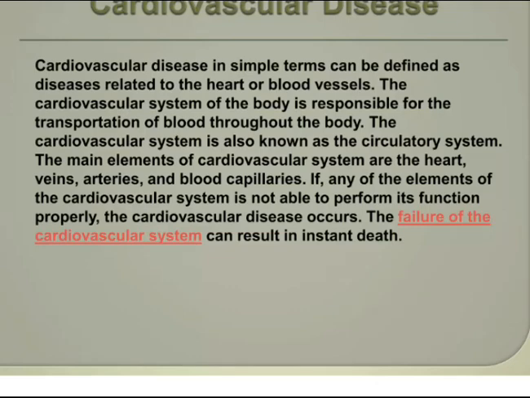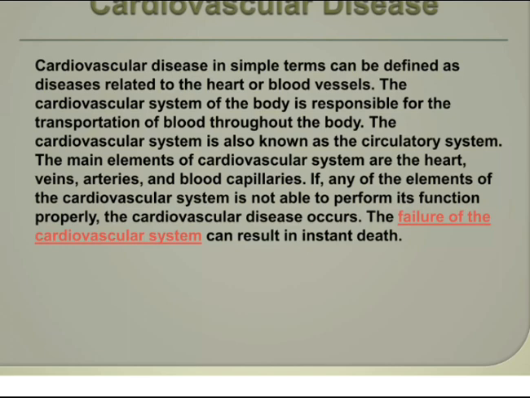Cardiovascular disease in simple terms can be defined as diseases related to the heart or blood vessels. The cardiovascular system of the body is responsible for the transportation of blood throughout the body. The cardiovascular system is also known as the circulatory system.